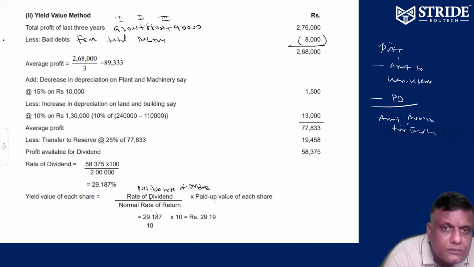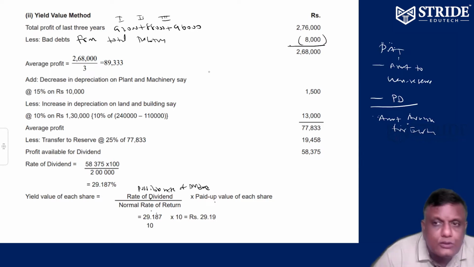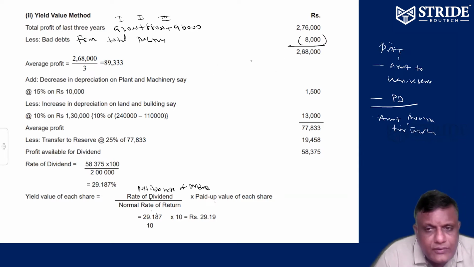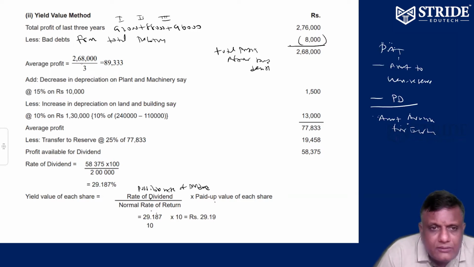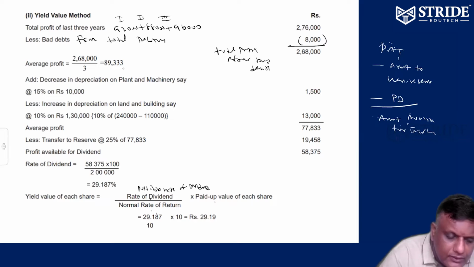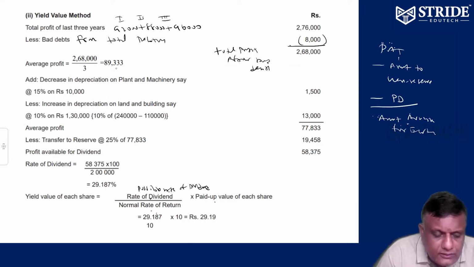So 92,000 plus 88,000 plus 96,000, that is 2,76,000, minus bad debts 8,000. So 2,68,000. This is profit after bad debts. Can you find the average profit? So 2,68,000 divided by 3 is going to be 89,333. That is the average profit.